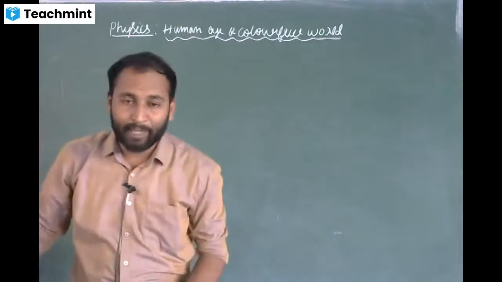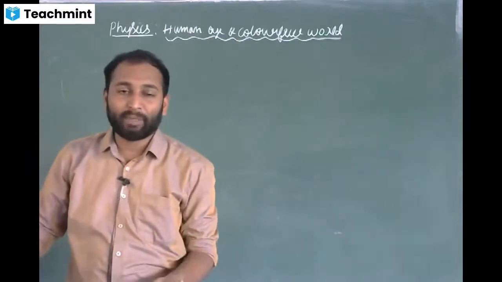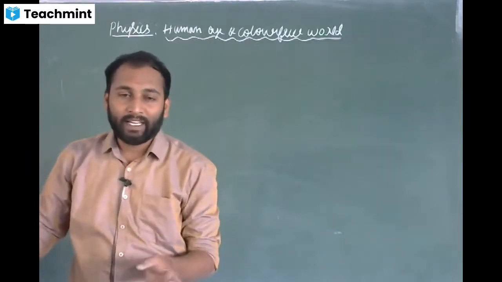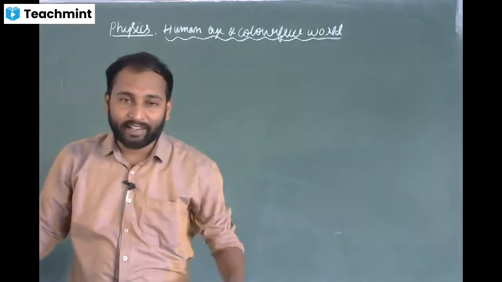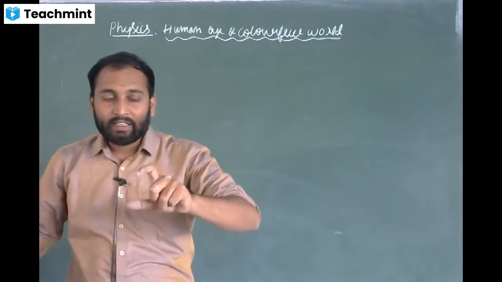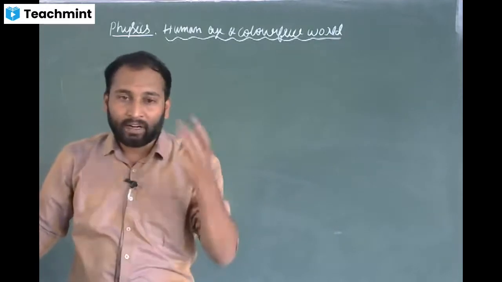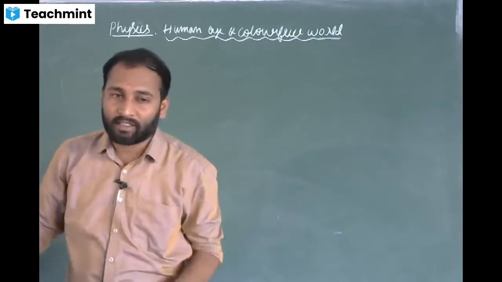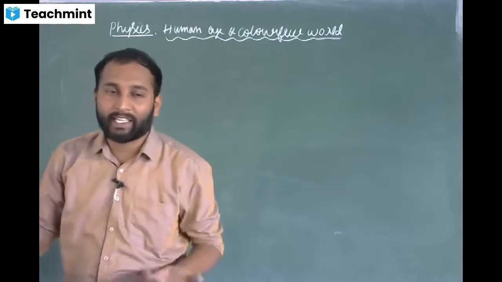Below a certain minimum limit, your eye or your ciliary muscles cannot contract. There is a minimum limit, and if you go beyond that minimum limit, your eye will get stress or strain. You will get pain in eyes.